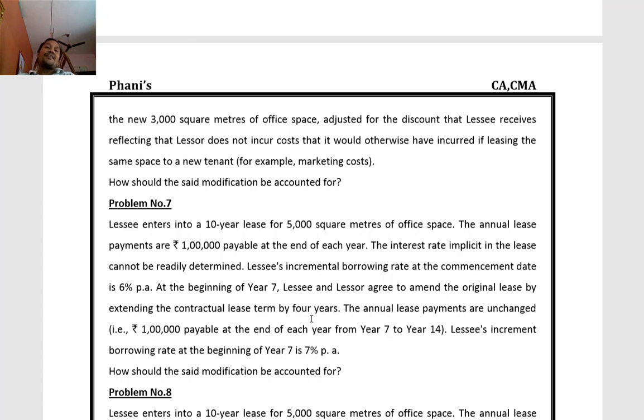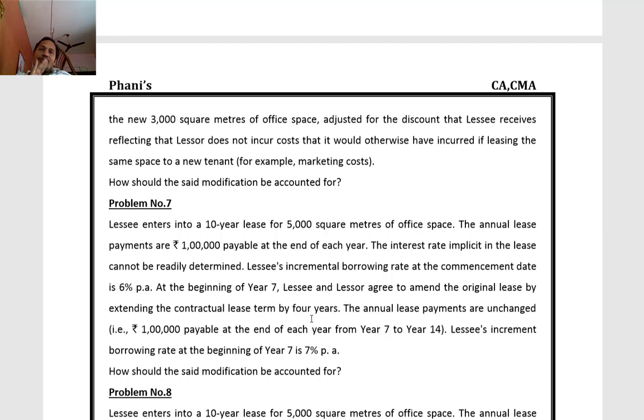So it falls under other modifications. In case of other modifications, we have to remeasure the liability at the revised discounting rate, and remeasure the ROU asset to the extent of the increase in liability.